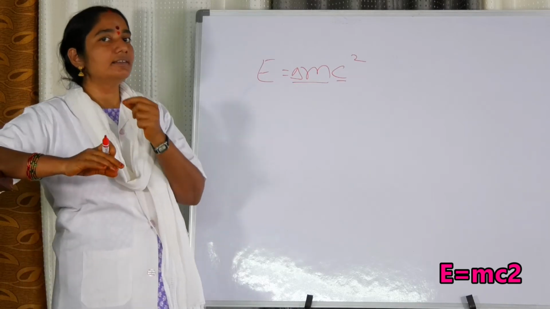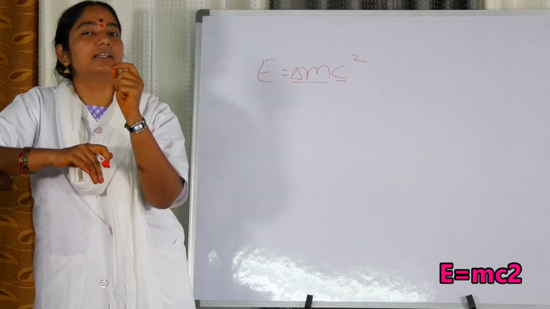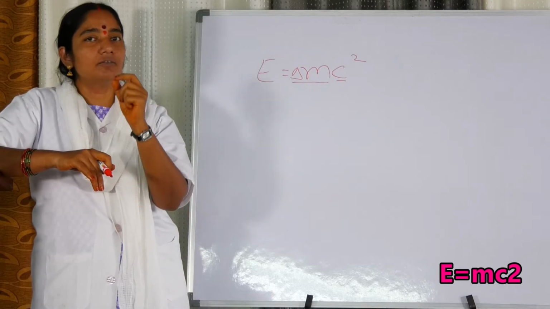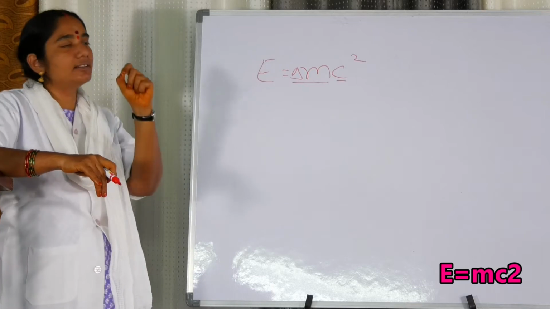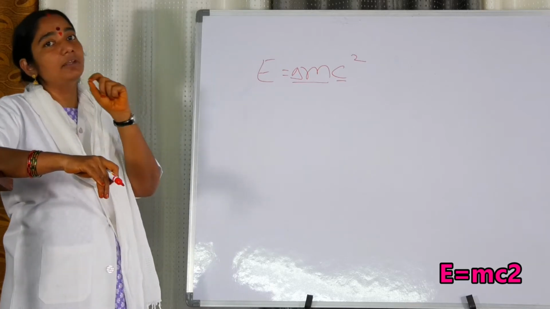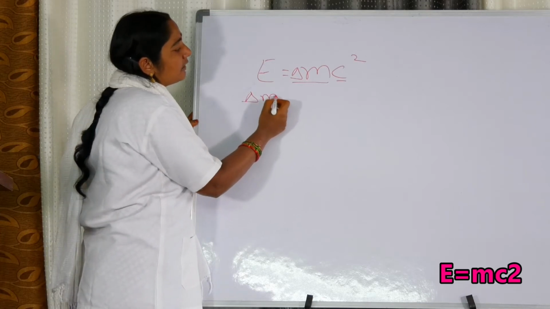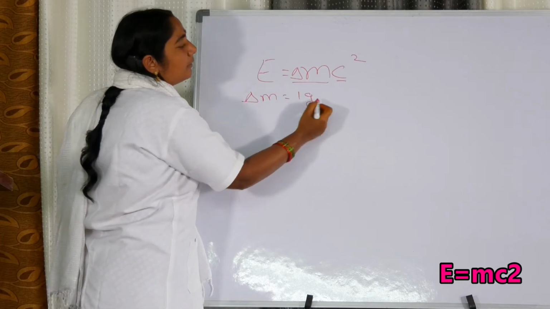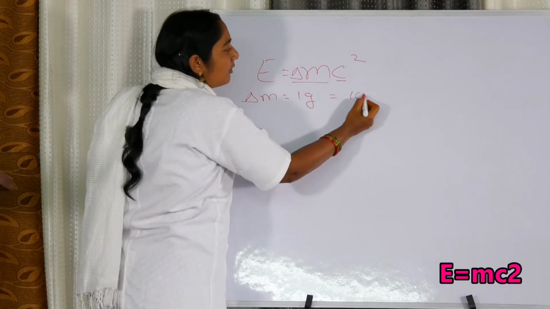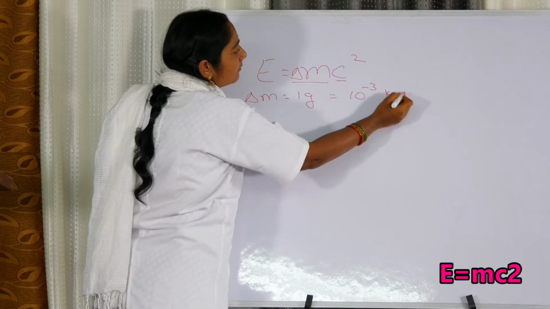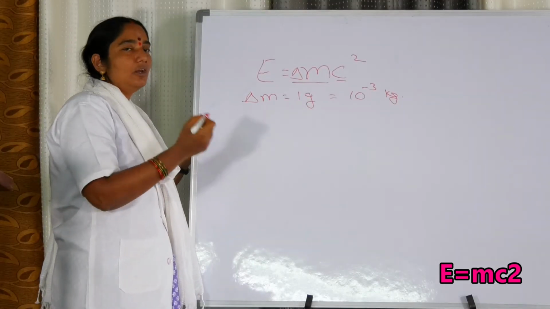For example, let us see a small calculation. If 1 gram of mass is disappearing, how much energy is produced? Let us have a small calculation in the MKS system. Let us take the mass defect is equal to 1 gram. Because gram is not the SI unit, let us convert that into 10 to the power of minus 3 kilogram, because in the MKS system, we measure mass in kilogram.